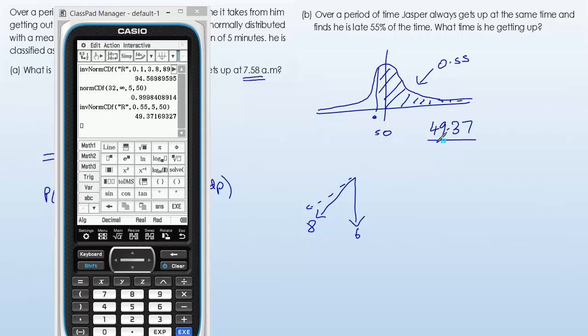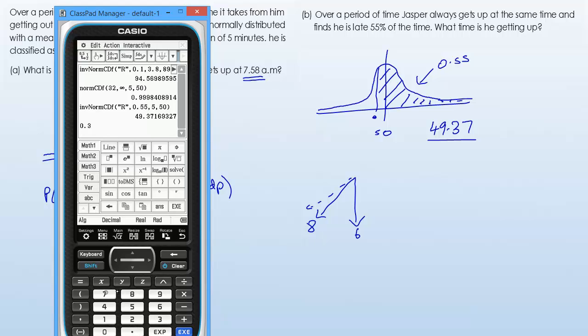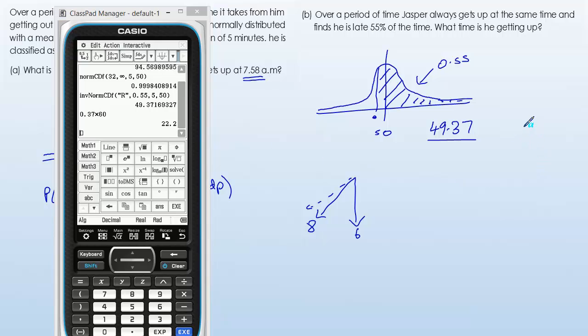So what's 0.37 times 60? So that's 22 seconds, should we say. So that's 49 minutes, 22 seconds.